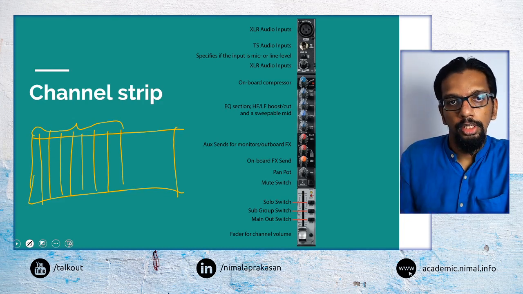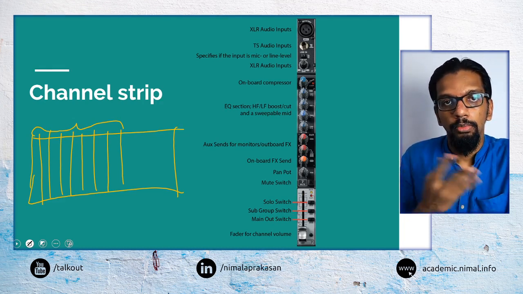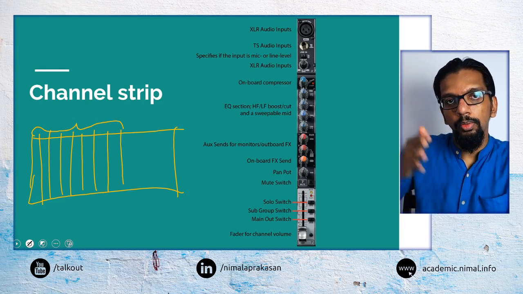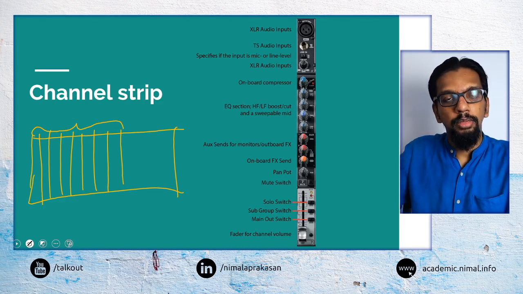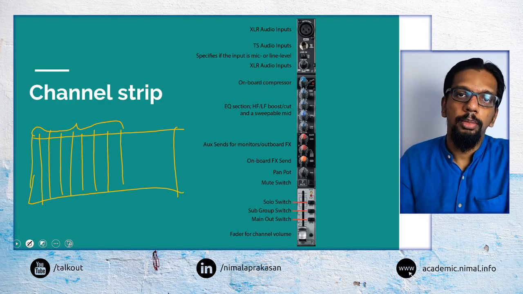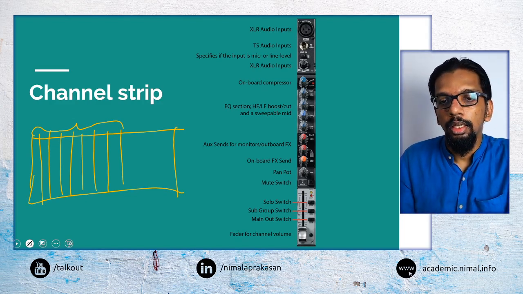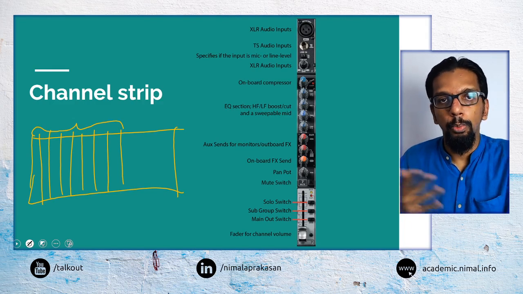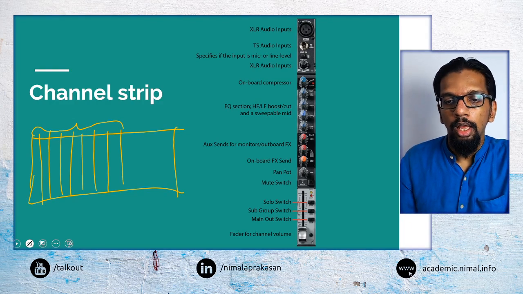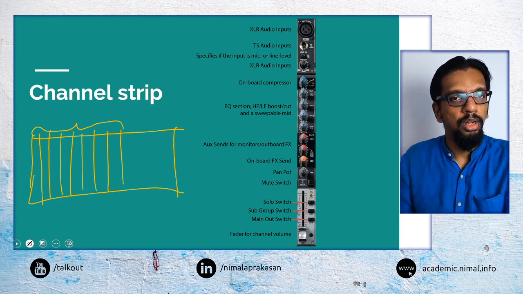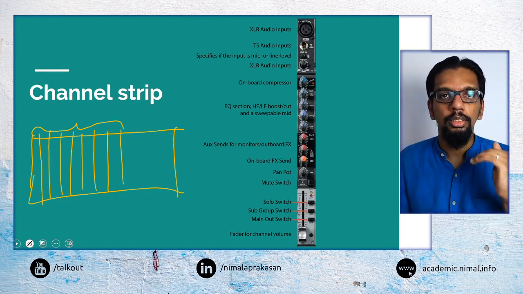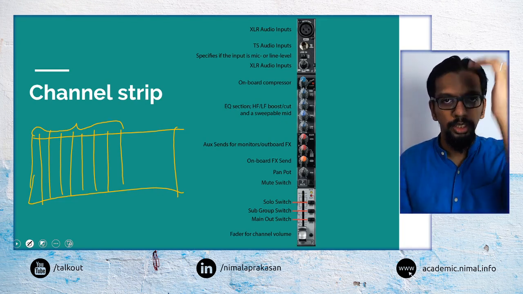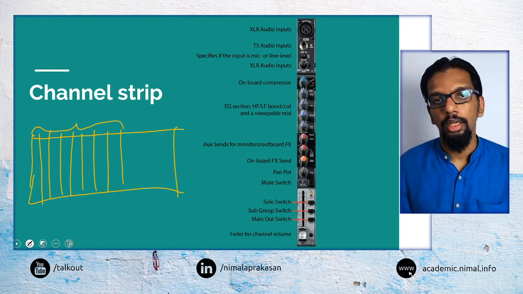So if a mixer supports 24 inputs, then there will be 24 similar channel strips most of the time. Again, the specifics may differ significantly from mixer to mixer, but we will look at some of the common things that we may find on a per channel basis in an input strip.